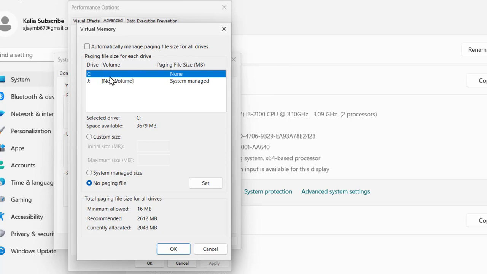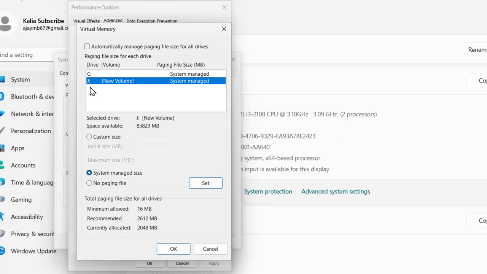Then select your drives. I have 2 drives. However many drives you have, do the same thing. Select the drive, select system managed size, and select set. After setting system managed size, do the same thing for every drive you have.